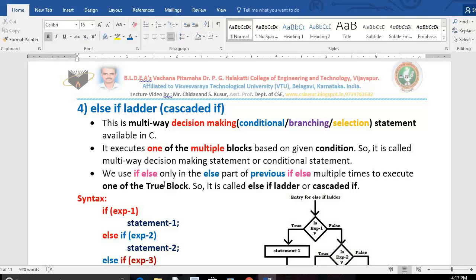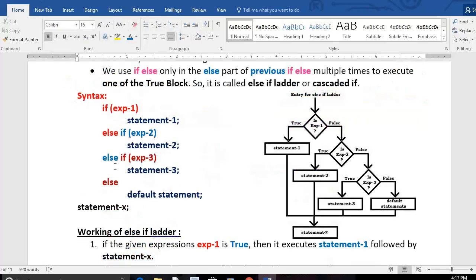Then why do we call it else if ladder? If else is used only in the else part of the previous if else. Look at the syntax. Is this an if else? Yes, it is. If this condition is true, this works; if this is false, this works. One more observation you need to make: where is the if else used? In the else part of the previous if else. This is also an if else, and this is also an if else. You can see three if else here, the red colored one, the sky blue colored one, and one more color.